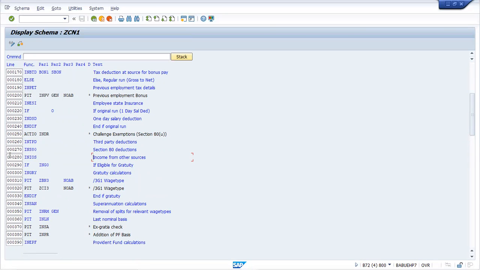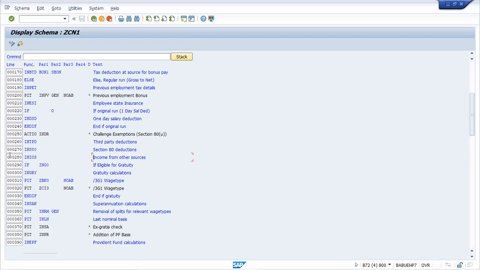The second one is income from other sources. It can be from business profit, some TDS from other income, or long-term or short-term capital gain. If the employee is declaring those values, they will be considered during the payroll processing and the income tax.